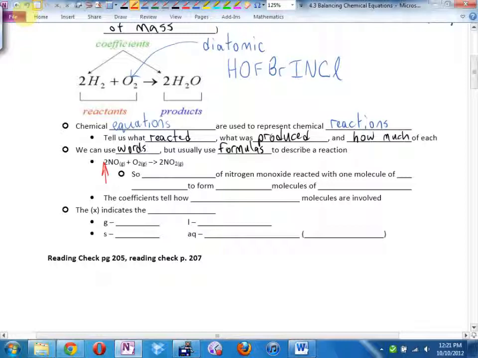What's the letter N stand for? Nitrogen. What's the letter O stand for? Okay. What would we call this? First of all, NO, don't write this down. Is it covalent or ionic? This is a good review for your quiz. How do I know, Amy? You're right. They're both on the right-hand side.